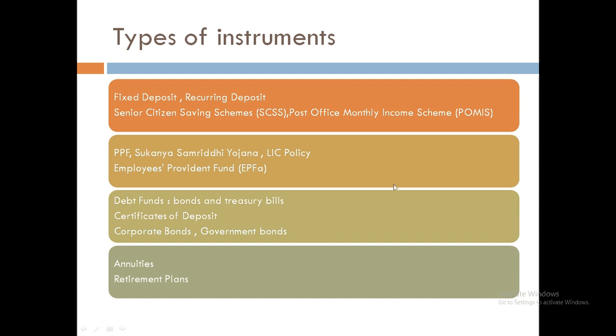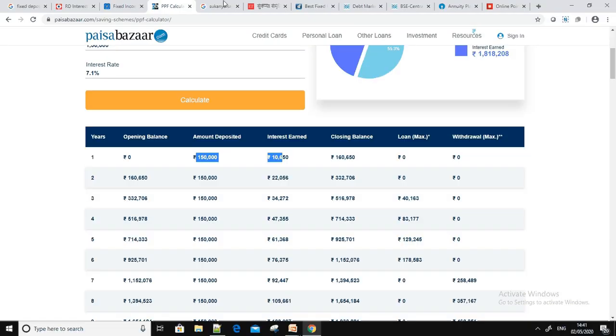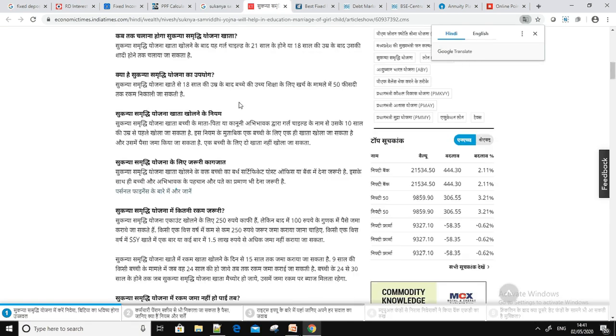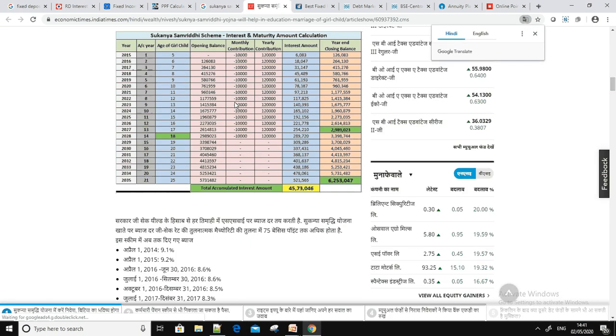Then coming to the next one, Sukanya Samriddhi Yojana. It was launched by the Modi government for parents who have a girl child. You have to deposit some money for 15 years, and you get interest on it. The interest is variable each year and is declared by the government.